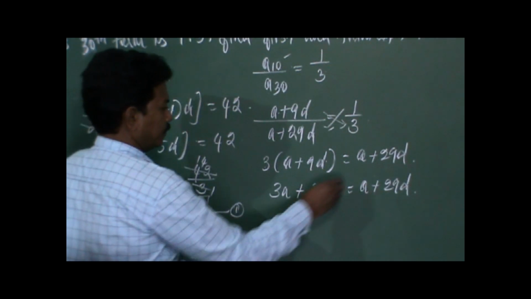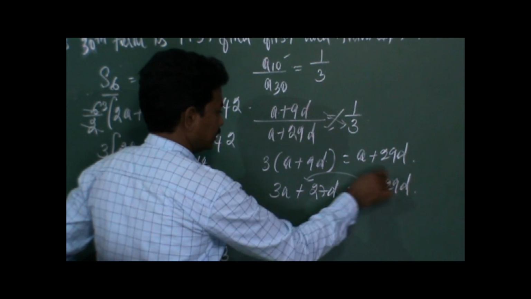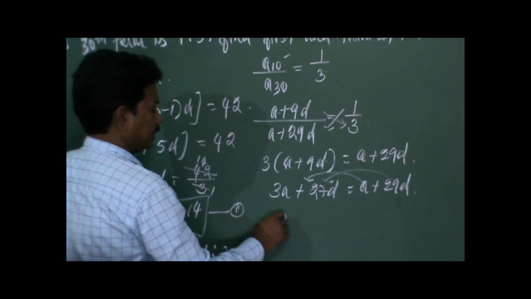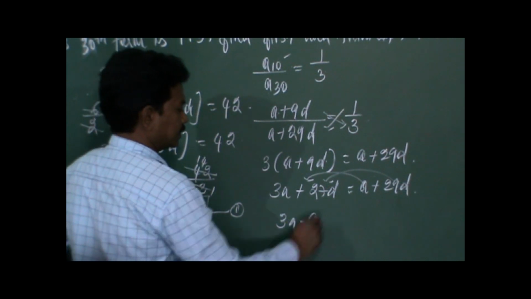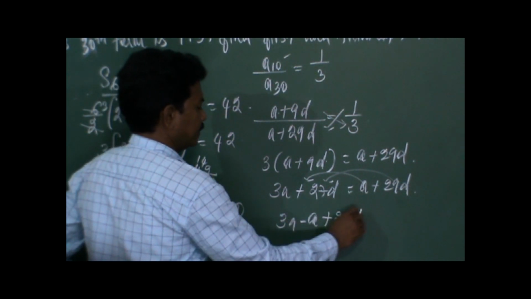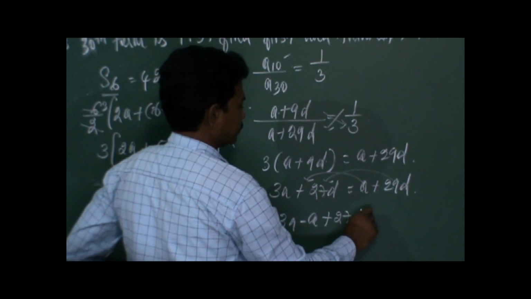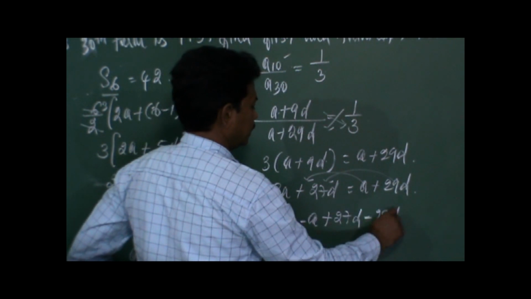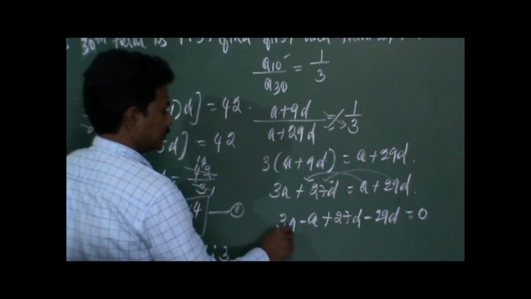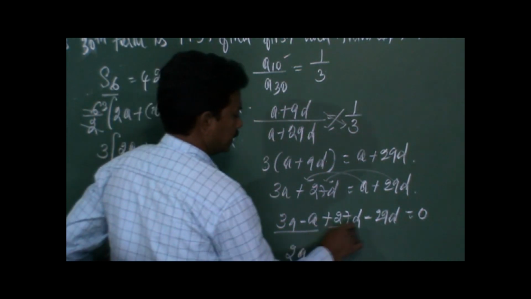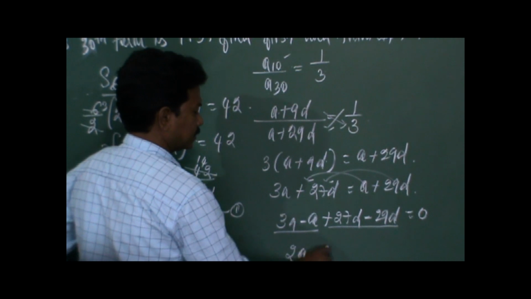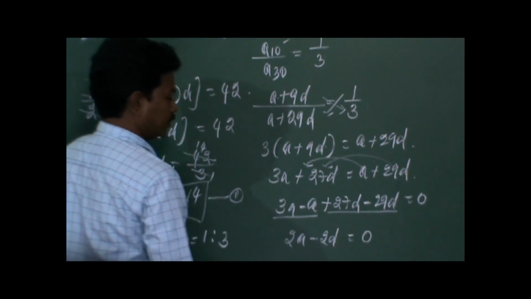So we'll transpose both the things. 3A plus A, after transposing it is minus A, plus 27D, and 29D after transposing it is minus 29D, is equal to 0. So 3A minus A is 2A, and 27D minus 29D is minus 2D, is equal to 0.